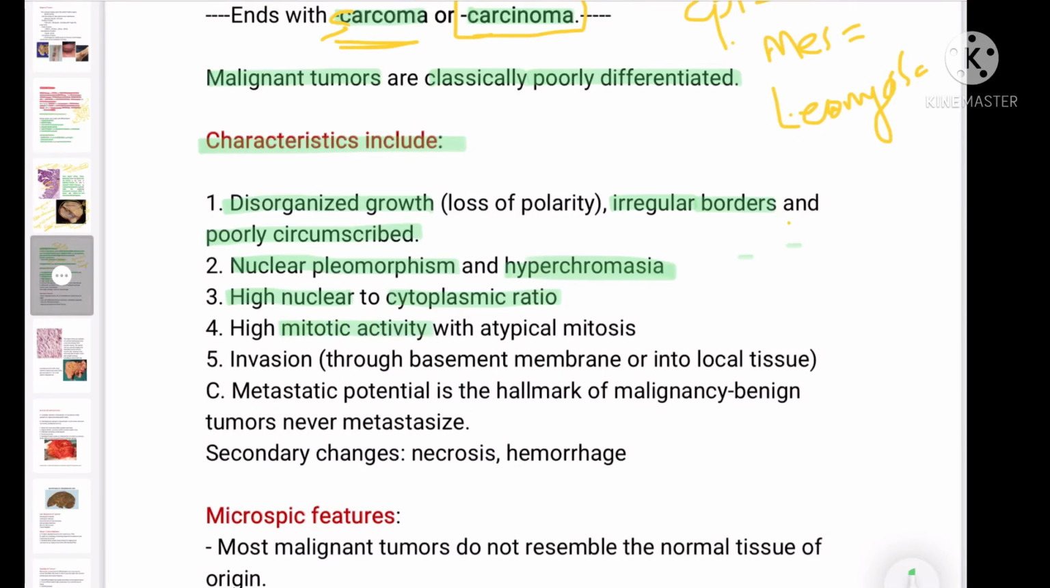High mitotic activity with atypical mitosis. There will be high mitotic activity at irregular places. There will be invasion through the basement membrane or into the local tissue. There will be metastatic potential, and the metastatic potential is a hallmark of malignancy. A benign tumor never metastasizes. So if there is metastatic potential, it is a hallmark of a malignant tumor. Secondary changes that we can see in a malignant tumor: we can also find necrosis, hemorrhage, and calcifications.